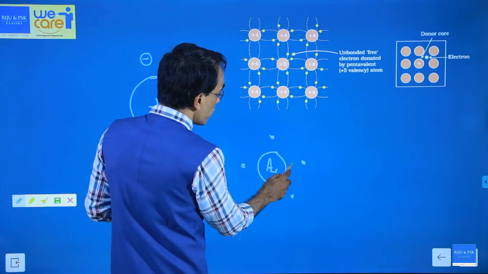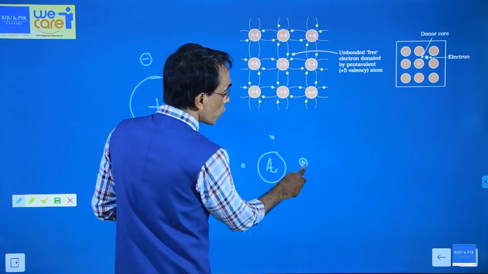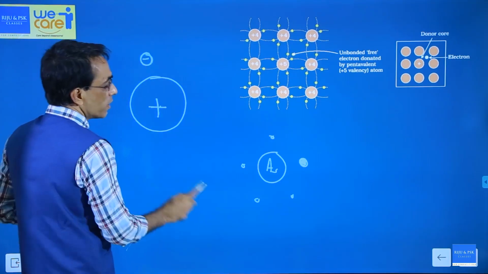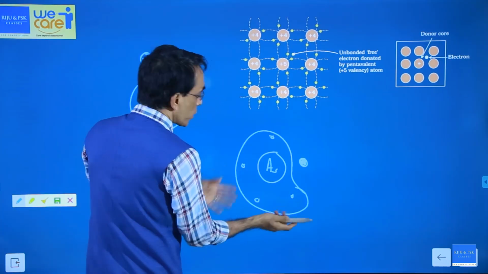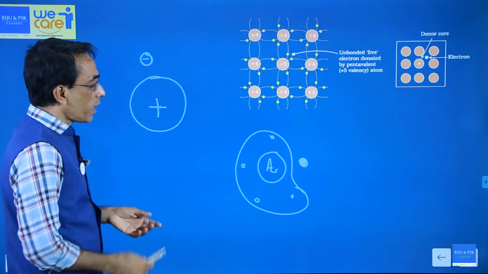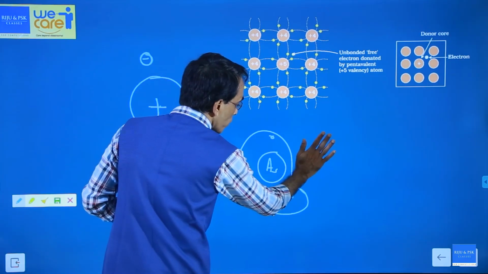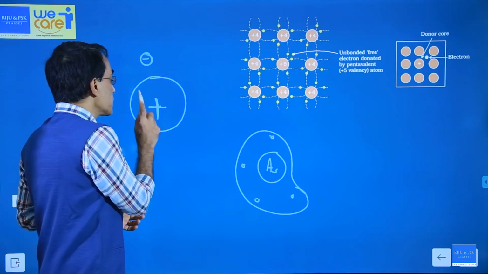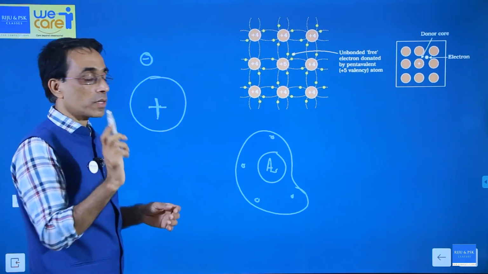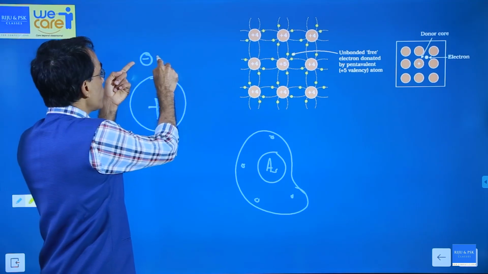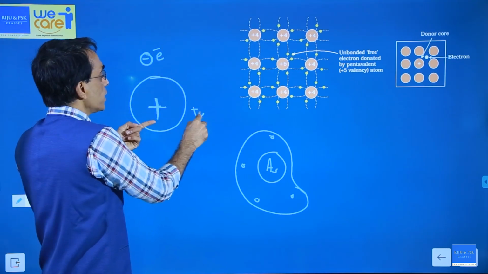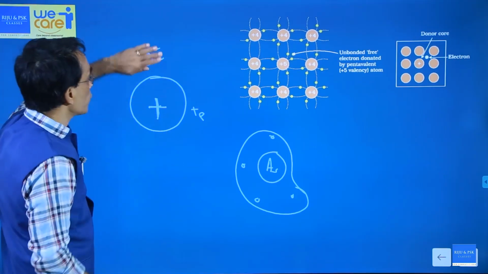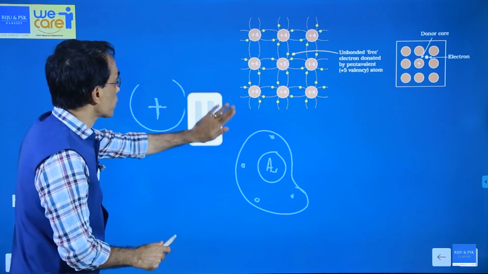I am talking about only this particular electron because this is not part of the covalent bond. That is why it has a special position. The remaining thing is part of the arsenic atom. And if you remove one electron from this one, what will happen? This will become singly ionized. Singly ionized means it will have a positive charge, one charge of an electron. So this negative charge of electron is minus e and this is plus e, the total charge is 0. So you cannot remove the nucleus, but you can remove this fifth electron. If you remove the fifth electron, then what will happen?